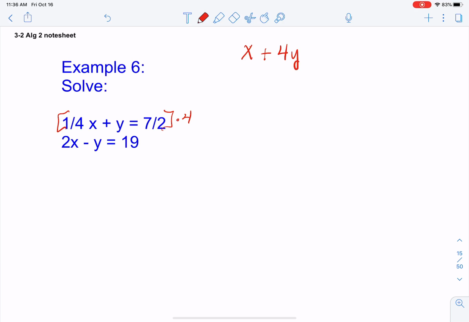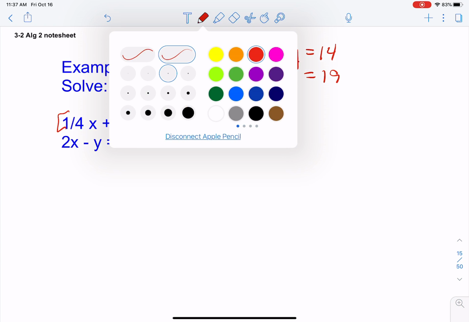And then we have plus 4y. Now, the 7/2 times 4, just do 7 times 4 is 28. 28 divided by 2 is 14. And then we have a much easier equation to deal with. So for the rest of the problem, I'm going to use the equations you see there.